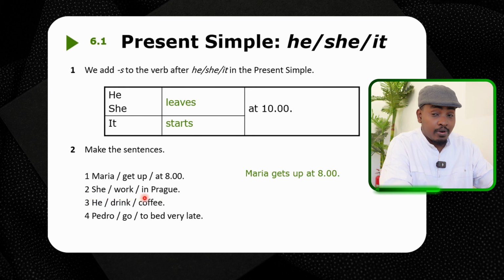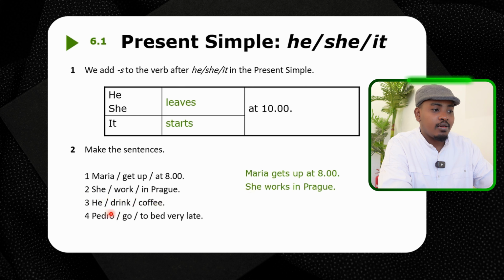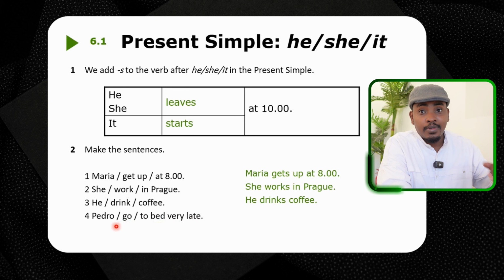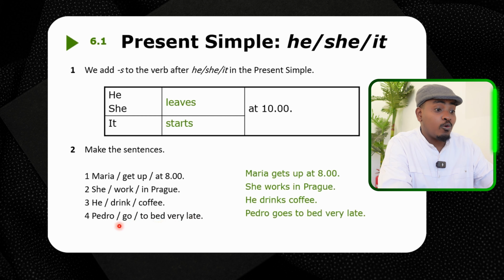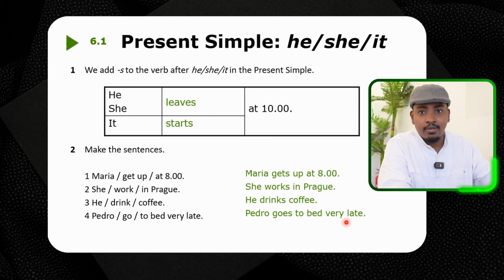She works in Prague. He drink coffee. So we say what? He drinks coffee. Number 4. Pedro go to bed very late. So Pedro, he, right? Goes. Pedro goes to bed very late.